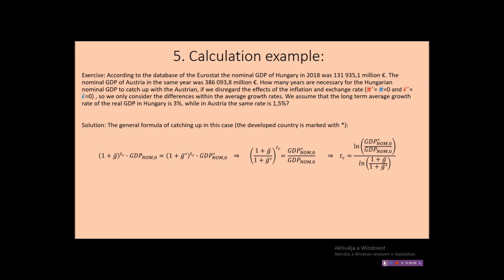Applying the above formula to the concrete numerical example, we can say that the time needed for catching up equals logarithm of the nominal GDP of Austria in the base year over the nominal GDP of Hungary in the base year, divided by logarithm of 1 plus the average growth rate of Hungary over 1 plus the average growth rate of Austria. Please be aware that first we need to perform the division and then we can take the logarithm. If we substitute the numbers, we can see that TC equals logarithm